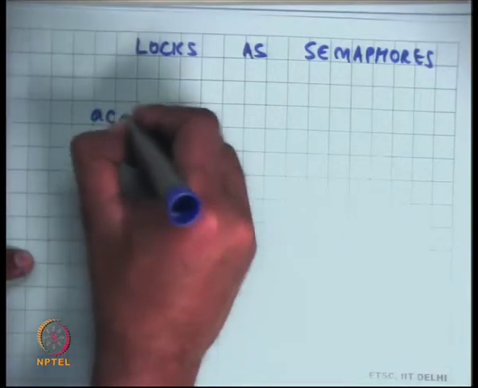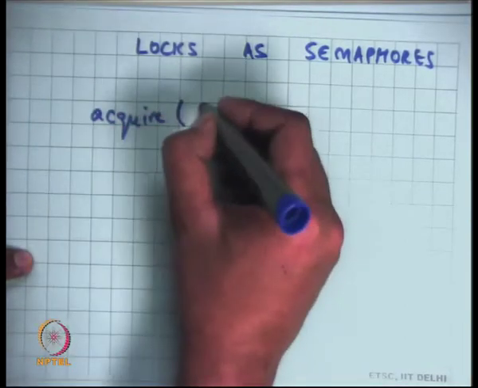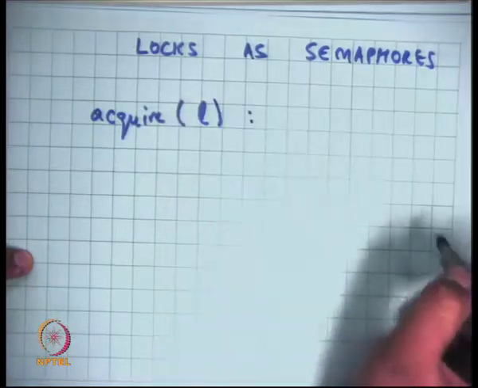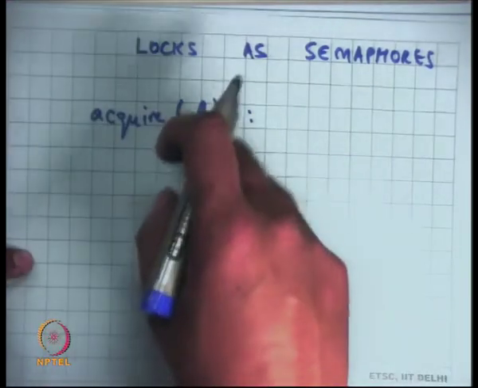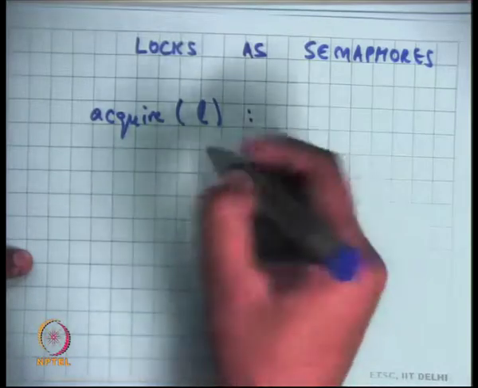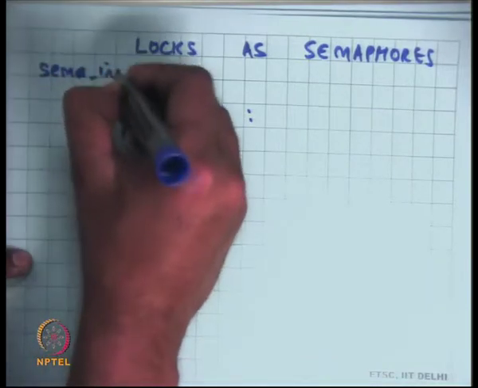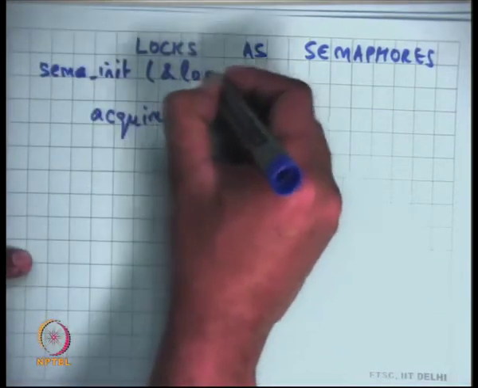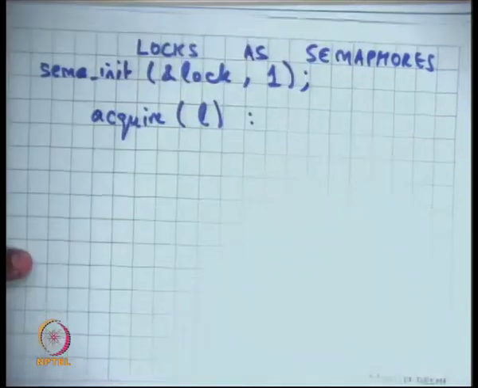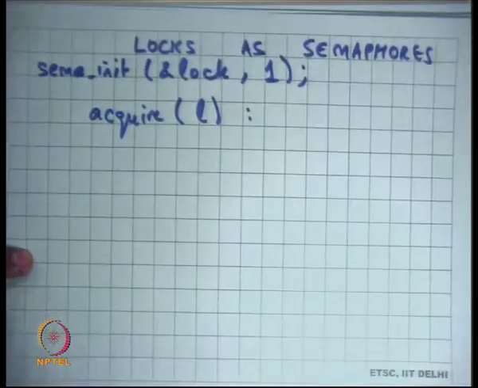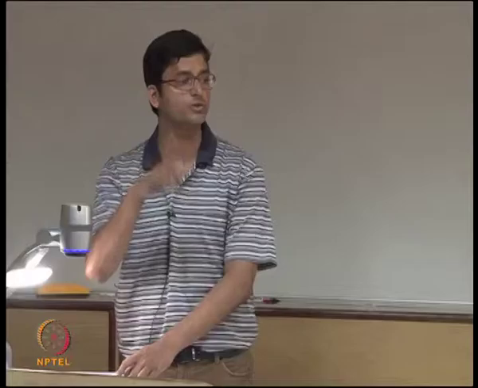It has acquire L. Well, you can implement acquire L by having a semaphore inside L, and you can initialize the semaphore as 1, right. So a lock is nothing but a resource with one instance, and if multiple threads want to access the resource, only one can go in, right. So a lock can be modeled as a resource, and you can just use semaphores to do it.